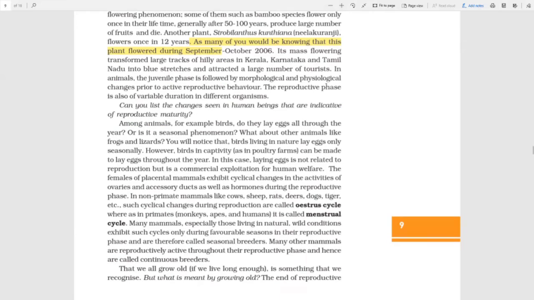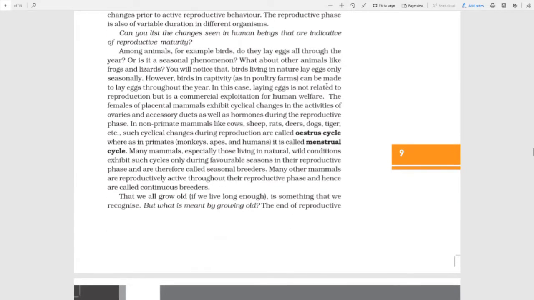In us human beings, the primates, this is called the menstrual cycle. Many mammals, especially those living in natural wild conditions, exhibit reproduction only in particular seasons. So they are seasonal breeders, whereas other animals which are reproductively active throughout their life are known as continuous breeders.